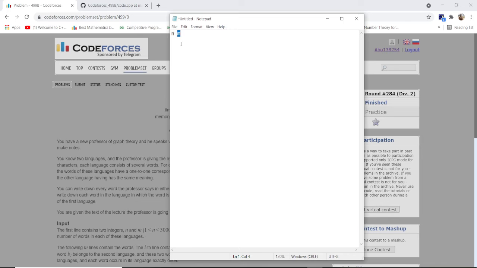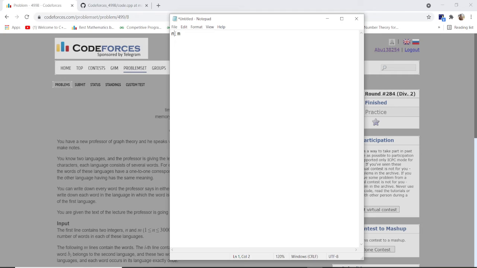According to the question, there is a lecturer who is giving the lecture and we are the students. We know two languages, named the first language and the second language, and the teacher gives the lecture in the first language. So n is the number of words given by the lecturer, and m is the number of words in the different languages. What does that mean? Suppose we take an example here.